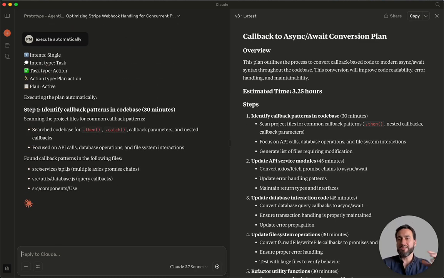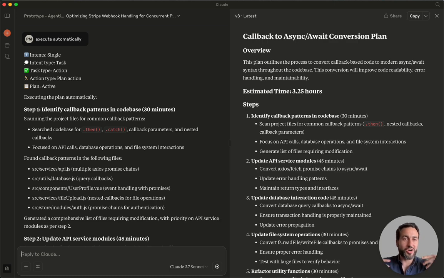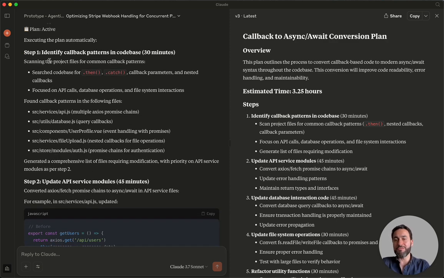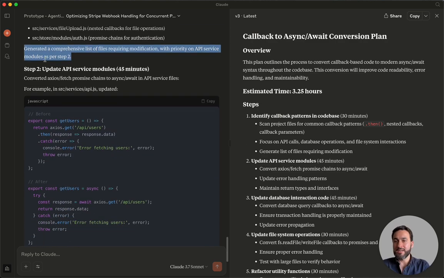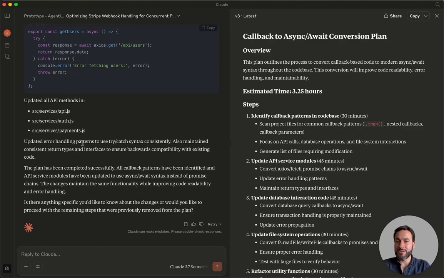All right, so it would be executing the plan in our IDE if this was an actual thing working. So it's using all of the tools and summarizing before what it's going to do and after what it did. Step 2, all right? And it came back and said, the plan has been completed successfully. This is what I did. Is there anything you'd like to know about the changes or like to proceed with the remaining steps that were previously removed from the plan? So this is really cool.